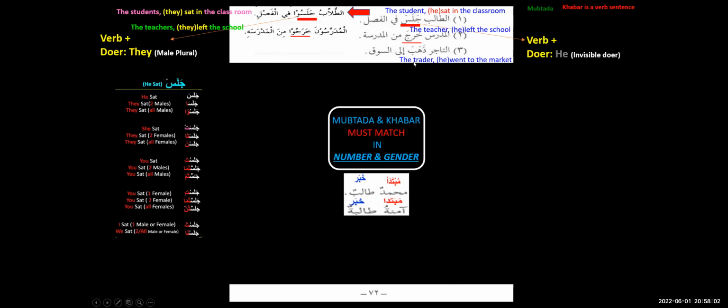Now the next sentence is at-tajiru dhahaba ila suqi. The teacher, sorry, the trader, he went to the market. Now we have to make the plural. How will we make the plural? The traders, they went to the market. How would we say? At-tujjaru dhahabu ila suqi. Is this simple, sisters? Do you understand? In one line, when you are coming with the khabar as a verb sentence, you have to make sure that your khabar, the verb sentence, is matching with the mubtada in number, and of course in gender, right?